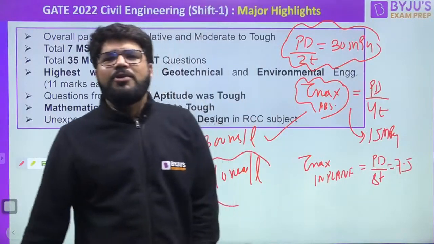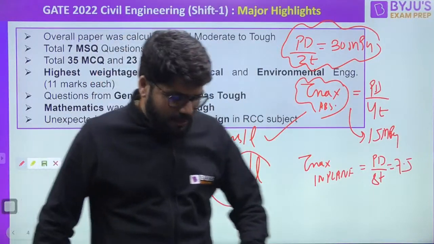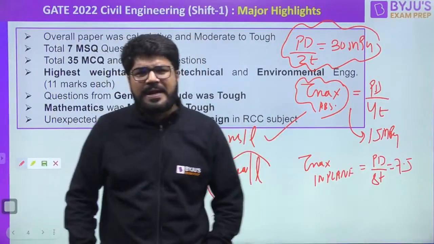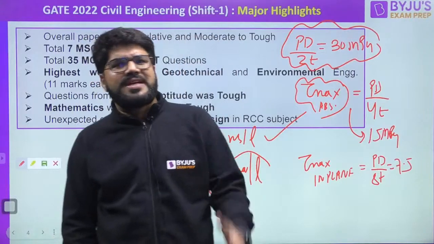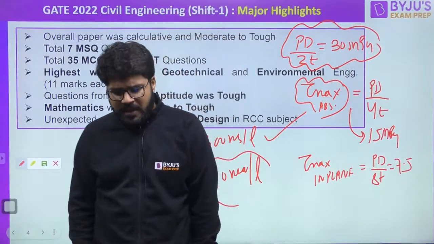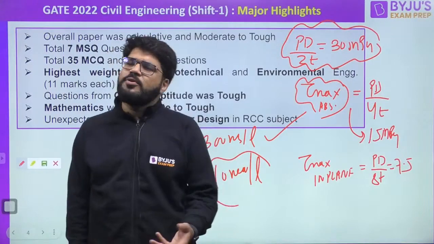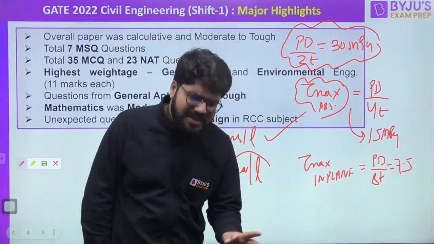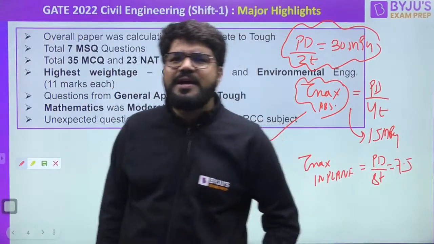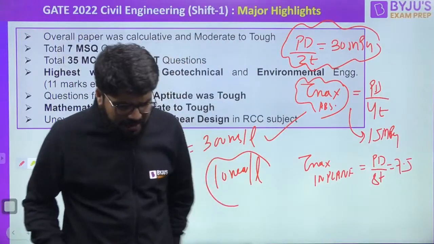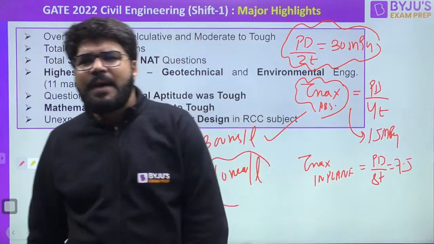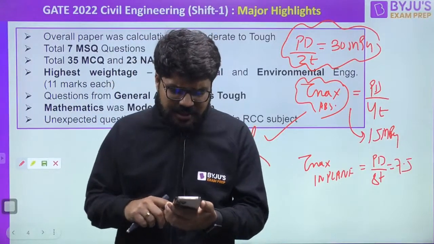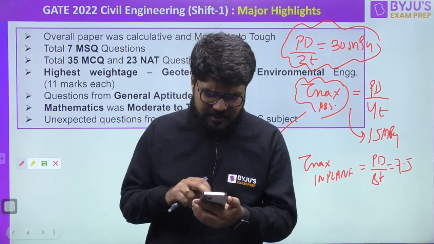Chalo, guys. How have you done the maths and aptitude part? Come on, quickly comment. Let me know how your paper was. 7 MSQs, so a decent figure as we were expecting, because like you saw in computer science and electronics, many MSQs were there. Electrical had 0 MSQ, so anything could have happened for civil. Anything can happen for the second paper also. But yes, 7 MSQs, a decent figure, not very low, not very high. So hope you have performed well. But how did you perform in maths and apti, guys? Come on. Apti, easy. I have not seen any apti question right now. If you let me know, it's good. I have got 3 maths questions. Shall we start discussing, guys?